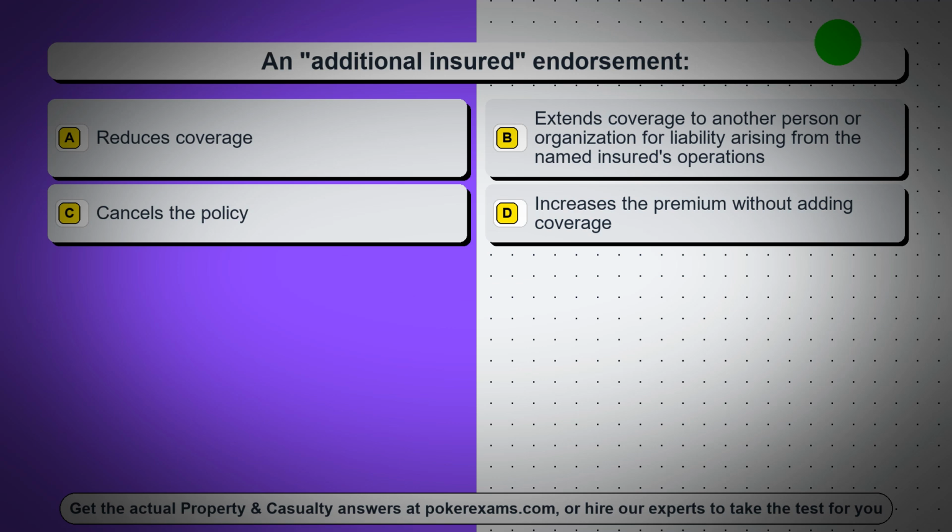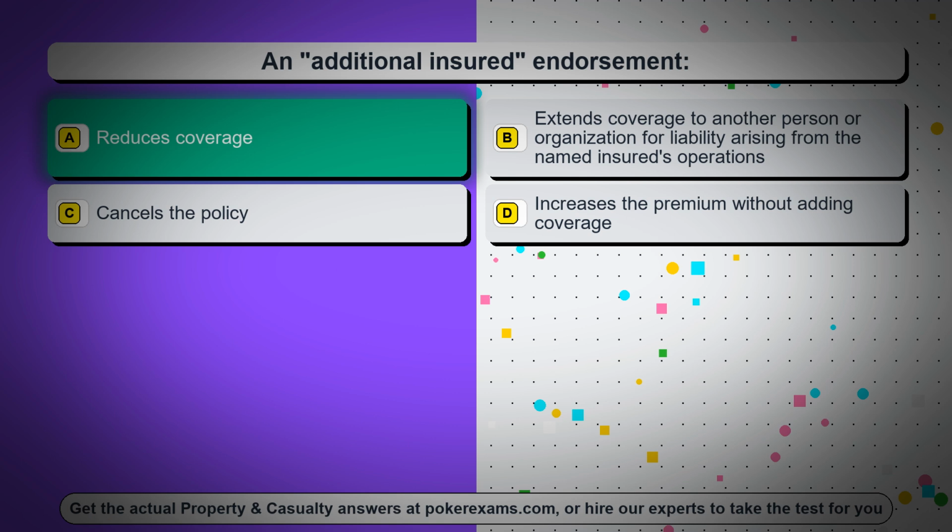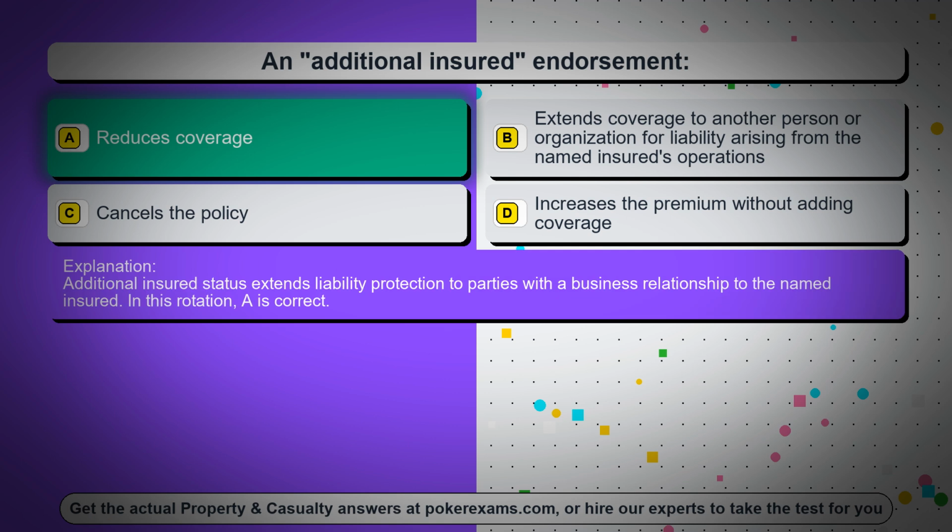Question 1. An additional insured endorsement. Option A reduces coverage. Option B extends coverage to another person or organization for liability arising from the named insured's operations. Option C cancels the policy. Option D increases the premium without adding coverage. The correct answer is option A, reduces coverage. Additional insured status extends liability protection to parties with a business relationship to the named insured. In this rotation, A is correct.